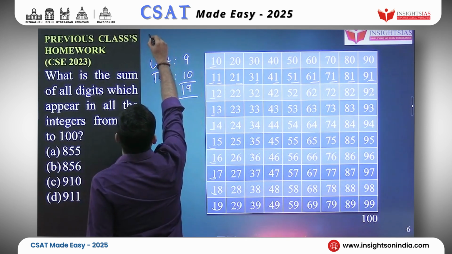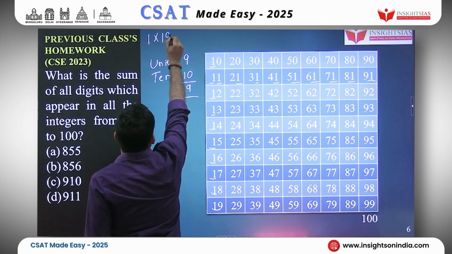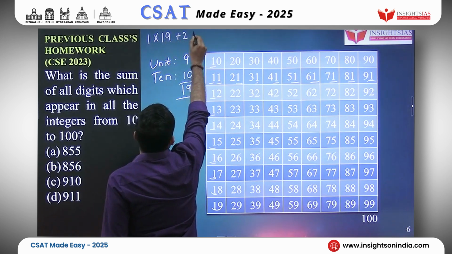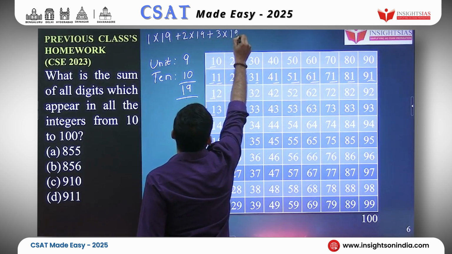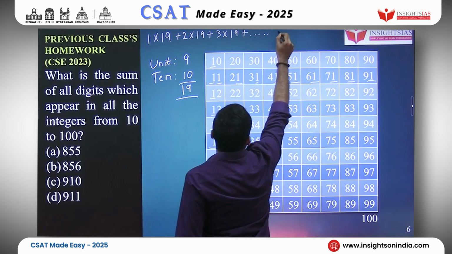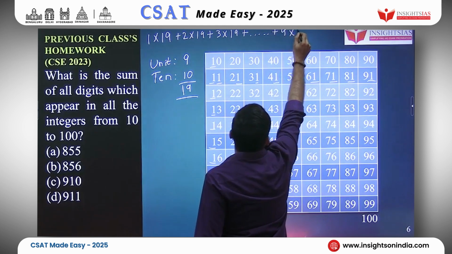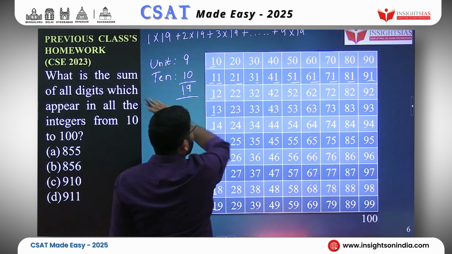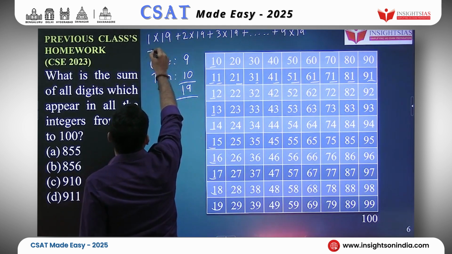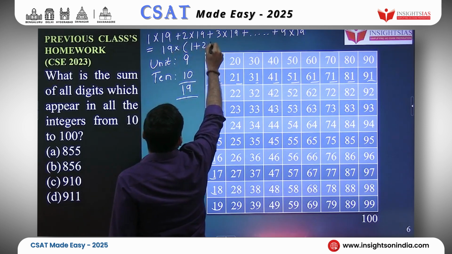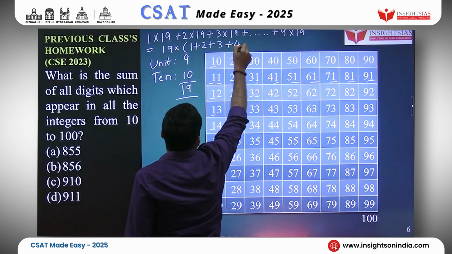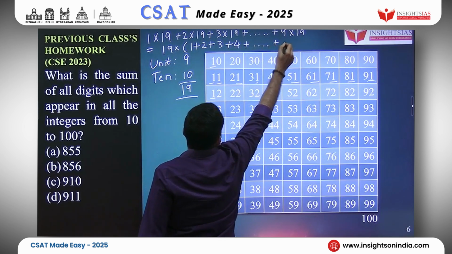So you will have 19 ones and 19 twos and 19 threes, all the way up to 19 nines. Let's take 19 common. If you take 19 common, you will have 19 into 1 plus 2 plus 3 plus 4 up to 9.